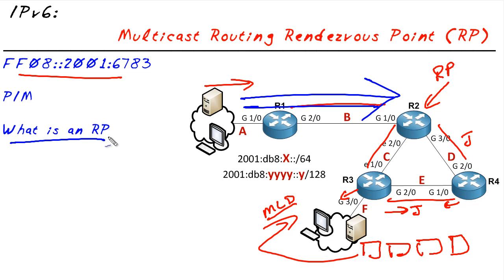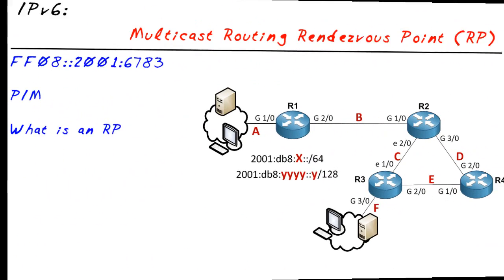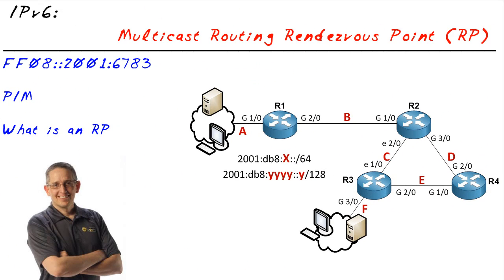And that, my friends, is the purpose of a rendezvous point. It's a specific point in the network that all the devices can use to initiate the flow of the multicast traffic through the network. In this MicroNugget, we've taken a look at the concept of a rendezvous point to initialize the flow of traffic in a multicast network.